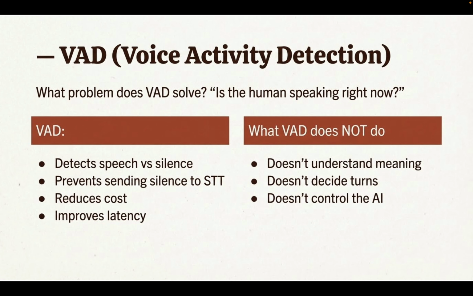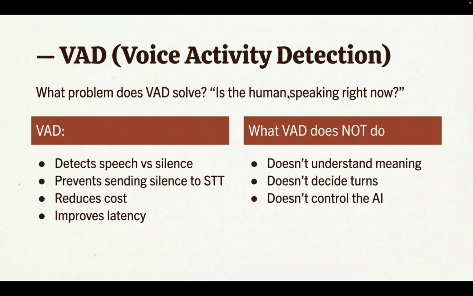Then we have different things you will hear people talking about. One is VAD, voice activity detection. So what does VAD solve? It basically solves: is the human speaking right now?